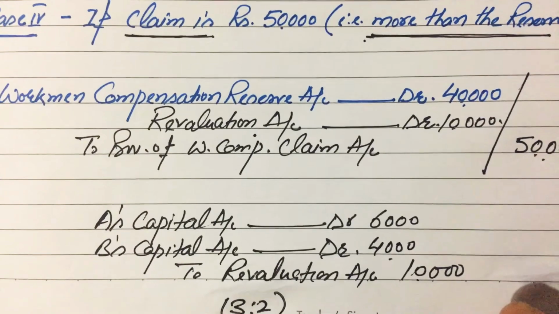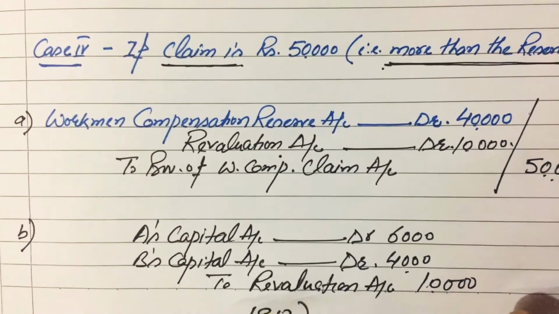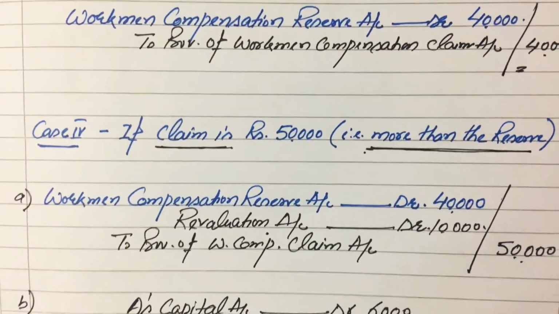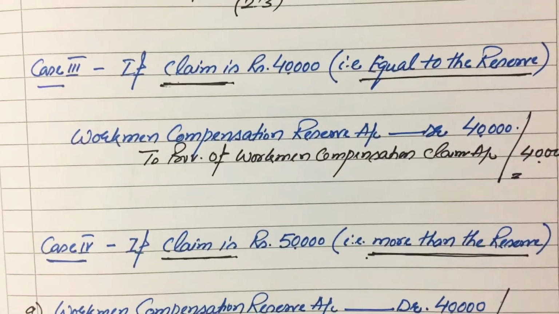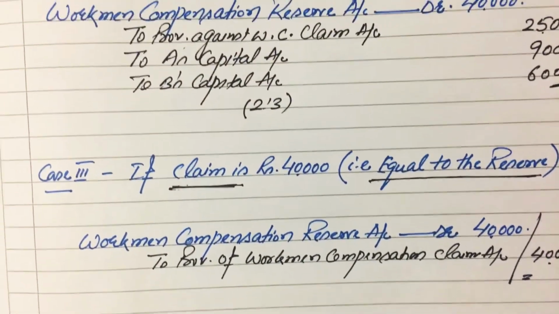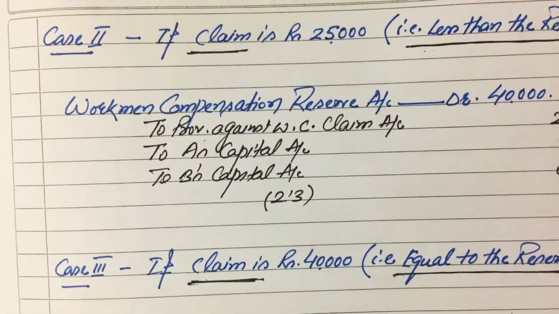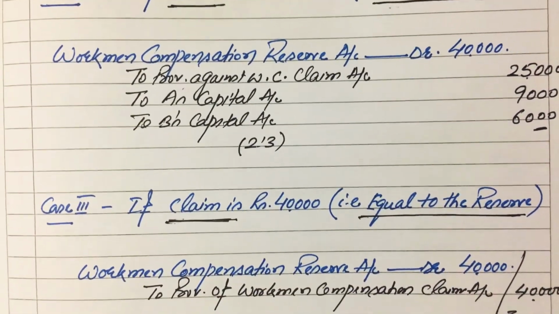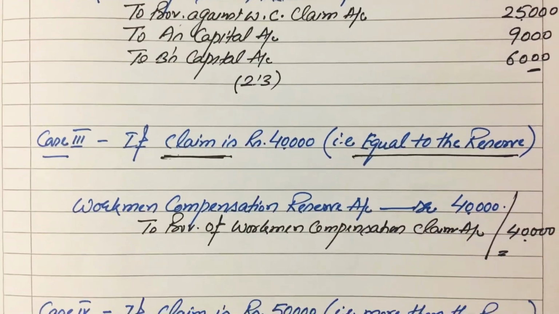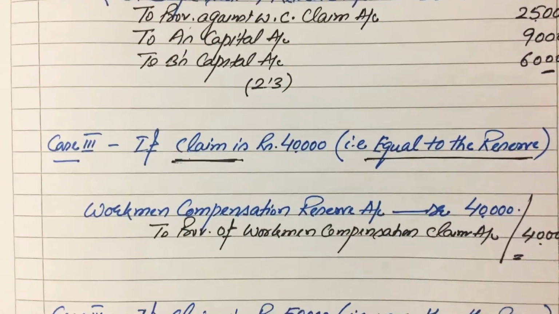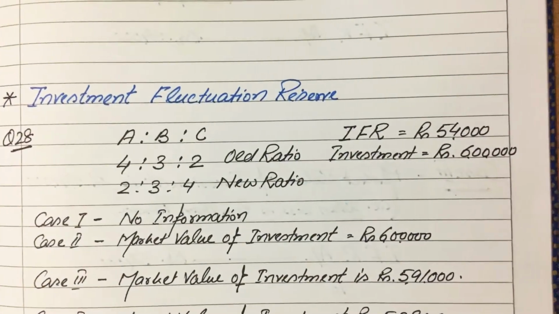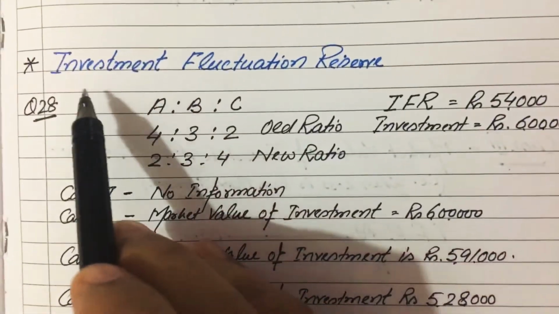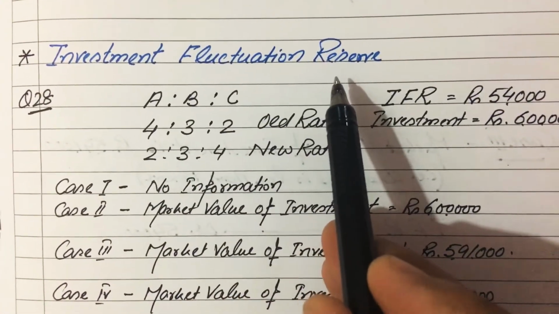So this is the complete treatment related to the workman compensation reserve. Only four possibilities can be there: when there is no claim, when the amount of claim is less than the amount of given reserve, when the amount of claim is equal to the amount of given reserve, and when the amount of claim is more than the amount of given reserve. Now see the accounting treatment of investment fluctuation reserve.